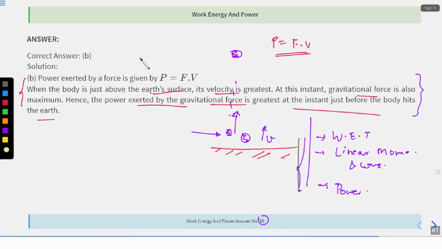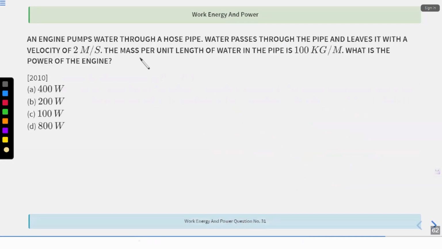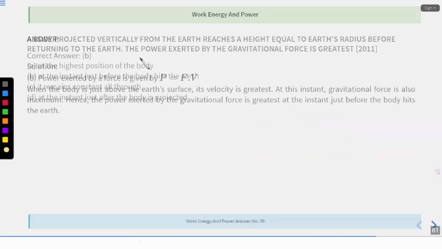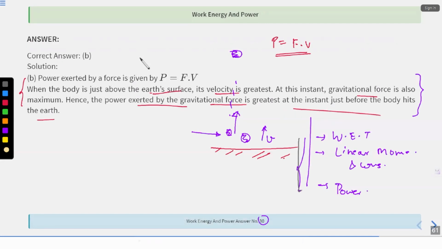Moving further, we'll go from question number 31. This was a question which had come in 2010. All right. Fine. Okay. So I want you all to just revise these questions. And most importantly, if you are aware of work energy theorem, linear momentum and conservation and power, until here, the things should be pretty much clear. Okay. Practice all the variety of questions and we'll be meeting in the next class. Okay. Thank you.